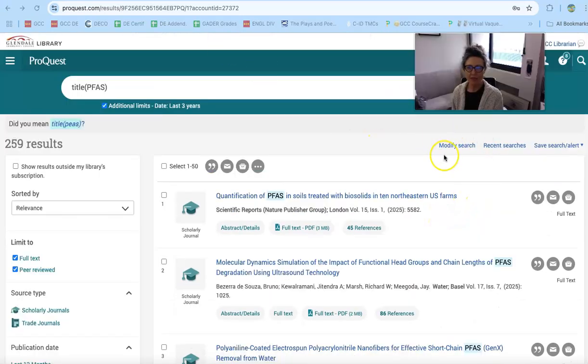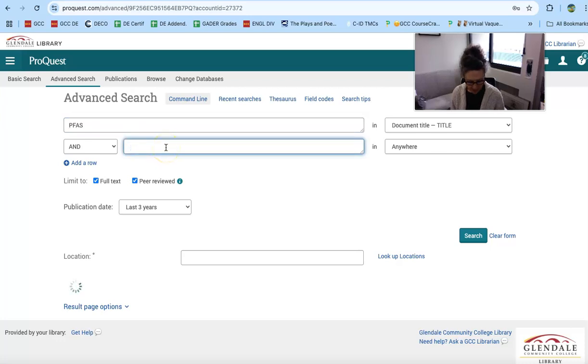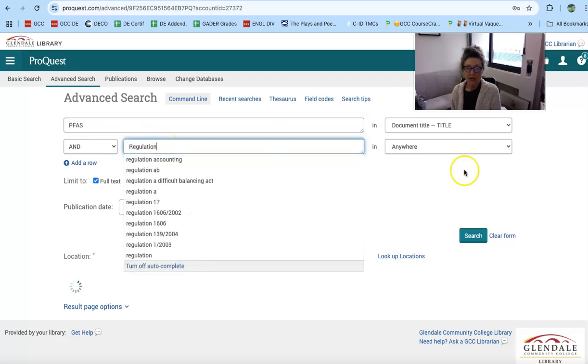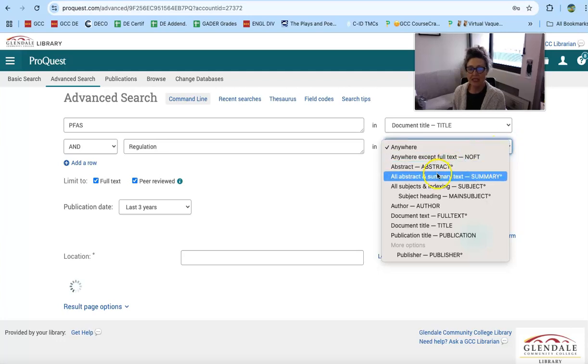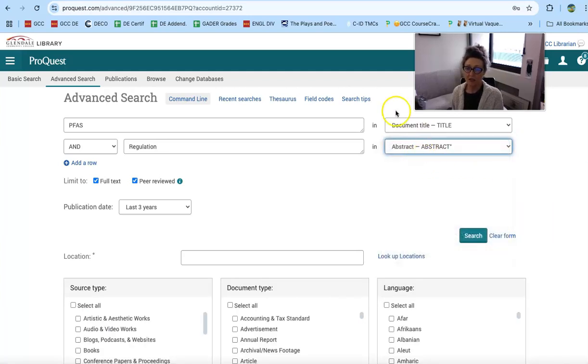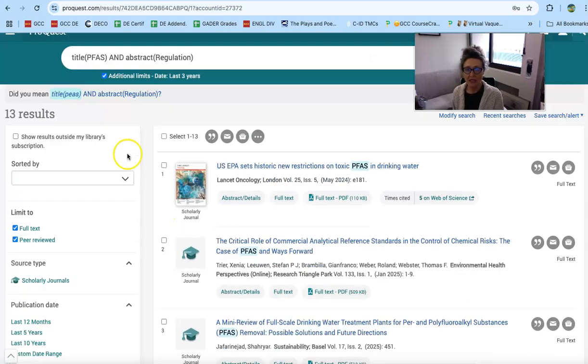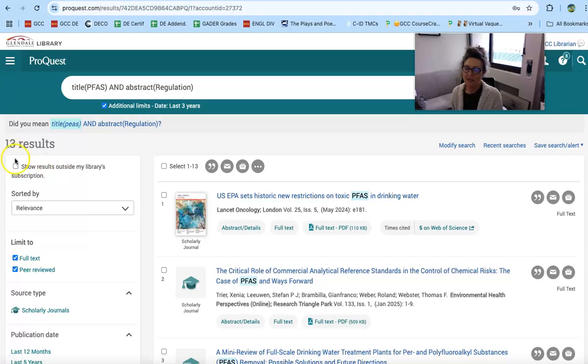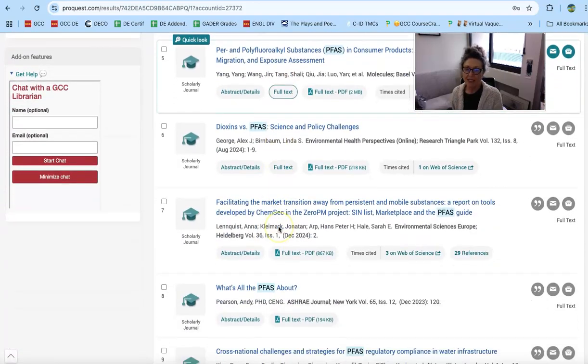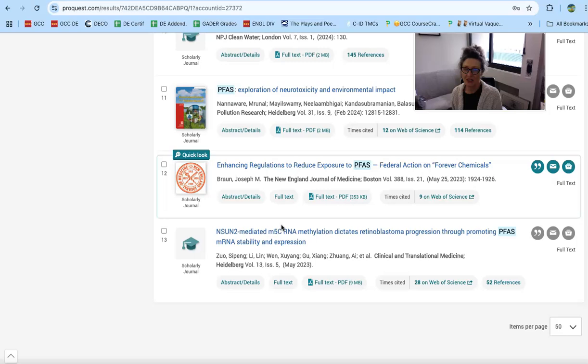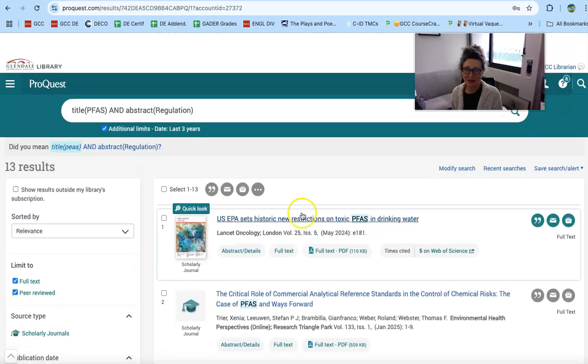Let's just quickly modify search so that you can see what would happen to this number if you were to add a second term. So what if I added and regulation? All right. And I'd maybe like to see it in the abstract, not quite as specific as the title, but in the abstract. Still peer-reviewed, still last 3 years. And now I get 13 results.